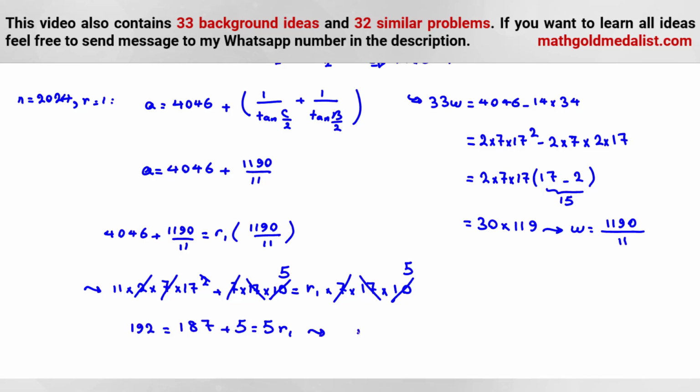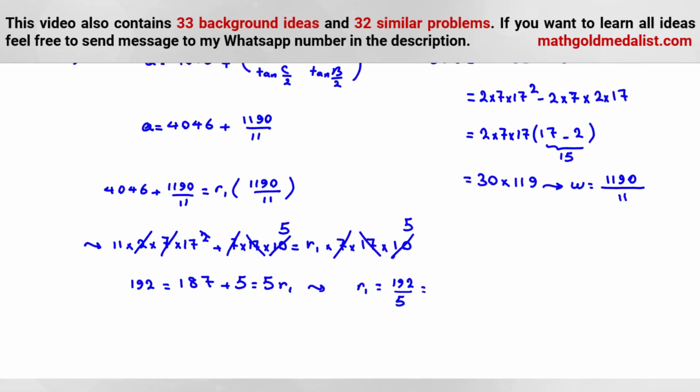192, and then we can conclude R1 is 192 over 5. Okay, but what does the problem want? It says it is in the simplest form, m over n, and m plus n is what? So the answer, which is m plus n, is equal to 192 plus 5, which is